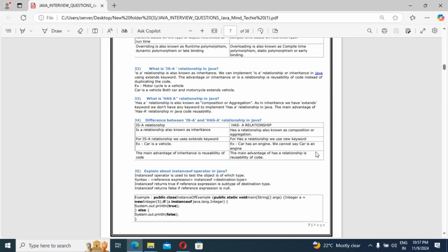We can't say car is an engine, right? The main advantage of inheritance is reusability of code. The main advantage of the has-a relationship is reusability of code only, guys. That thing we should know.